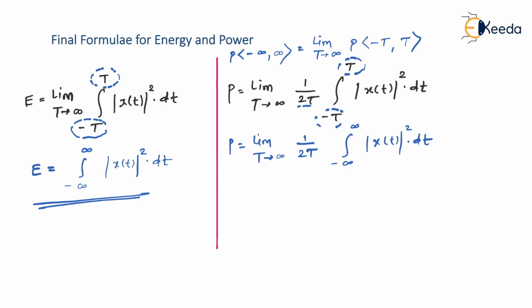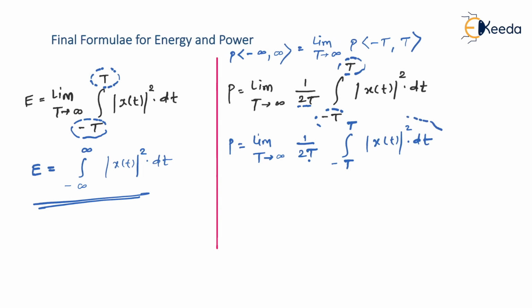But we are not going to substitute T equal to infinity in the 1 upon 2T, so please don't forget that. It has a clear reason behind it. In fact, it is suggested that you don't even substitute T equal to infinity in the limits of the integral. I'll tell you the reason why. Rather, we will avoid it and keep the limits from minus T to T, and I'll tell you some possible reasons.